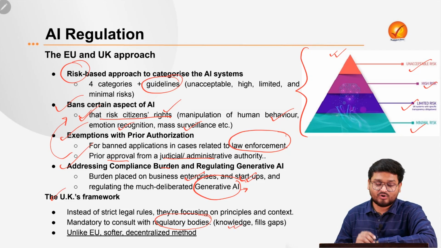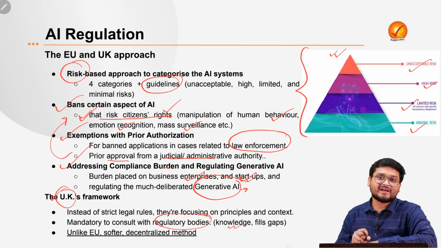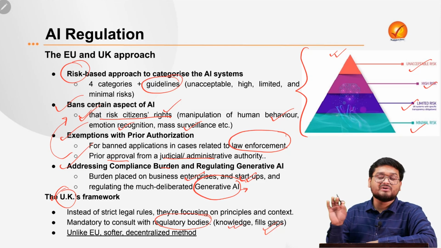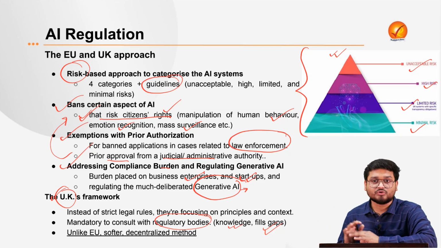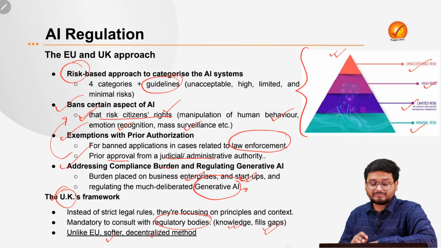That is why the UK's framework is focusing on learning as of now, and also on filling gaps where the government must step in and protect individuals' rights. So the UK's regulation is more soft and decentralized.